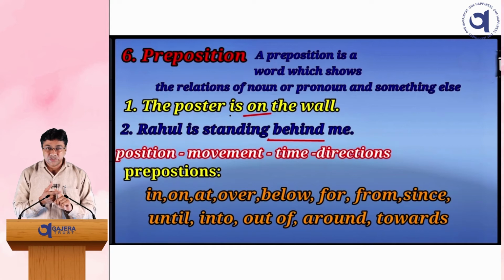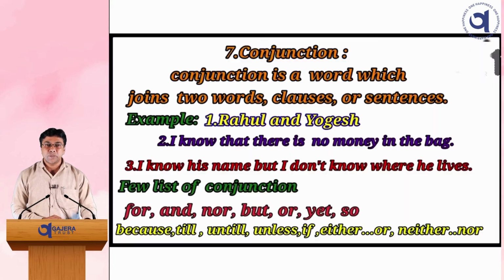It shows the relation. Number 2, Rahul is standing behind me. Here the nouns are Rahul and me. But where is the position? Rahul is standing behind me. It refers to the position, movement, time, direction. Some examples of prepositions are: in, on, at, over, below, for, from, since, until, into, out of, around and towards. These are the examples of prepositions.